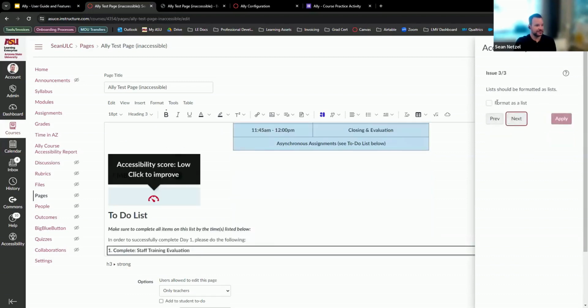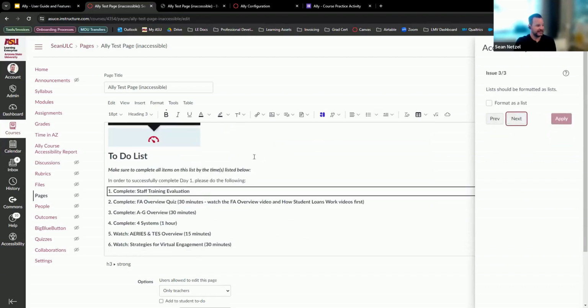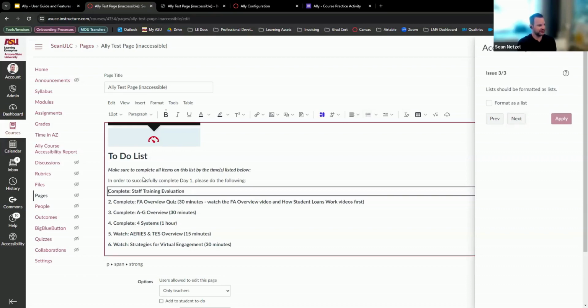And then also it noticed that in my list right here, I was not using an actual list. I was not using the list functionality here. This is just typed out. So when you're actually editing your text or writing a list, you want to make sure you use the list function right here, because that's what tells screen readers or assistive technology or alternative formats that it's an actual list.